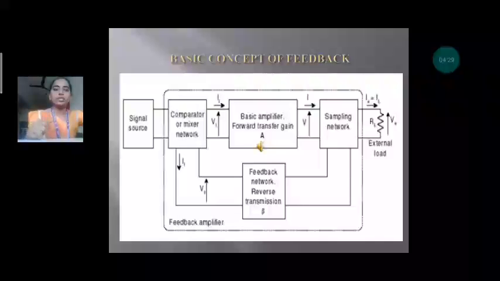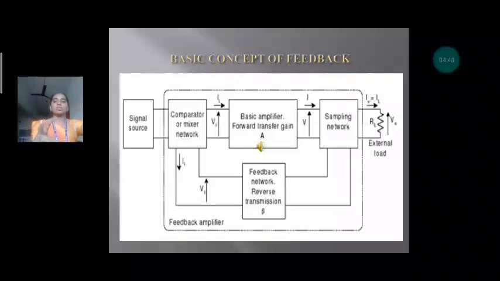Next is the sampling network. The sampling network samples the signal at a definite time. The comparator or mixing circuit has two kinds of connections: series input connections and shunt input connections.